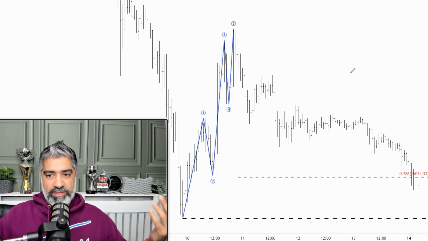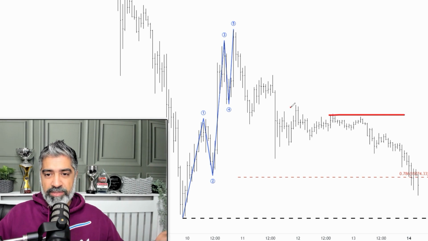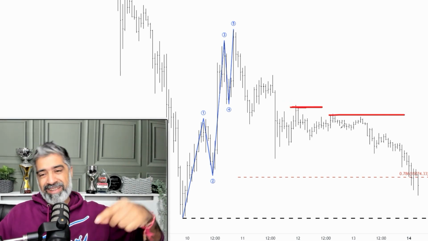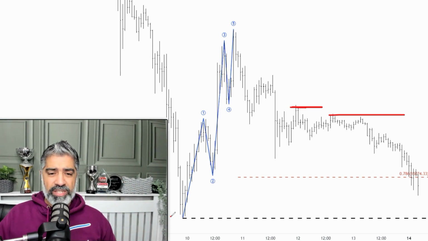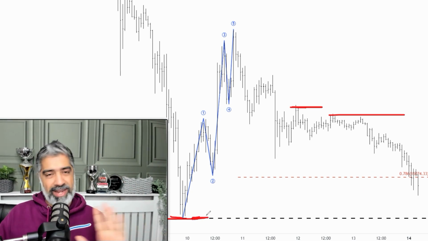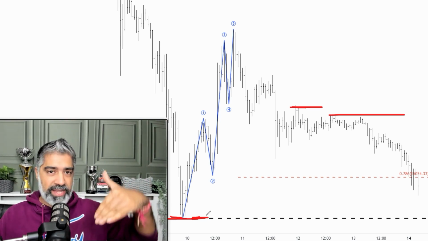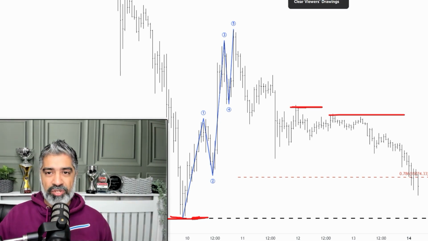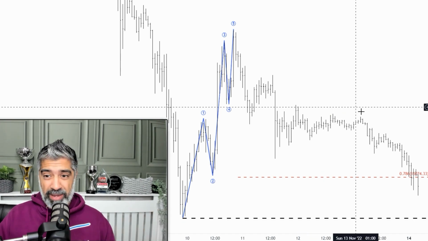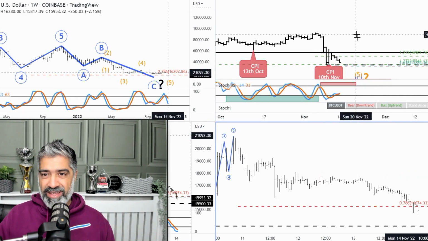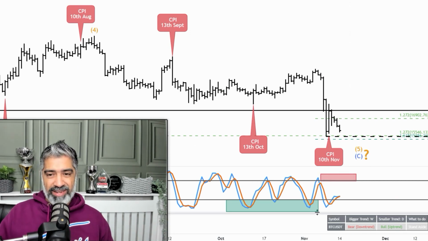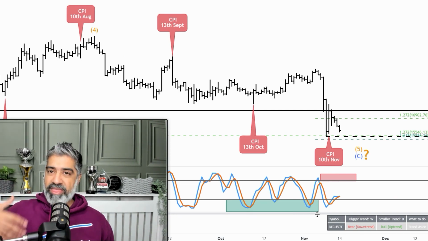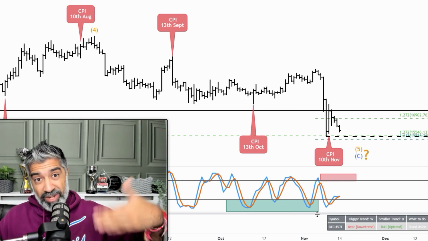So again, two conditions. If one of these swing highs, especially this one over here, gets exceeded, then we go right now, let's look for long opportunities on the first pullback. If this low gets exceeded, then it's like, okay, let's stand aside further. Let's give it a few more days until we get some clear pattern position. So with Bitcoin right now, it's in a bit of limbo. It's not that clear. So when I see these kind of pattern positions, just stand aside. There's no rush. We let the market tell us. And when the trend is much clearer, then we can pounce on the market and really double down.